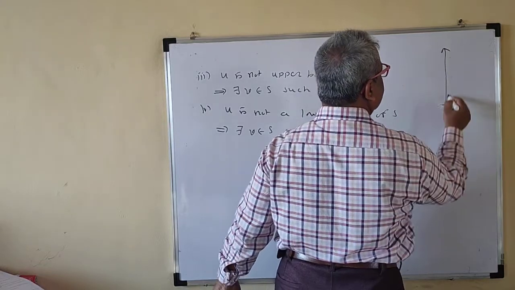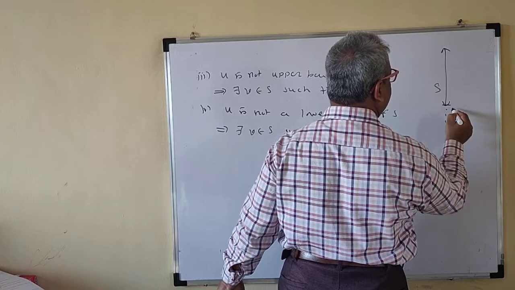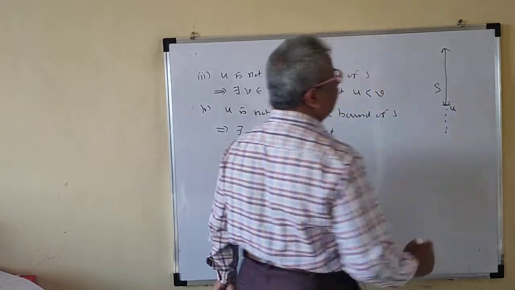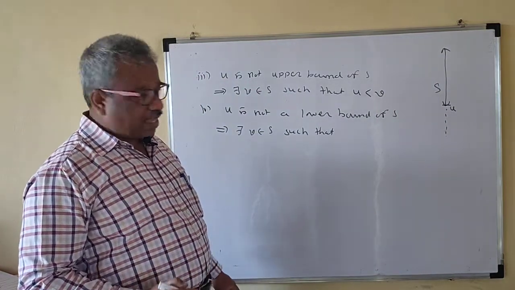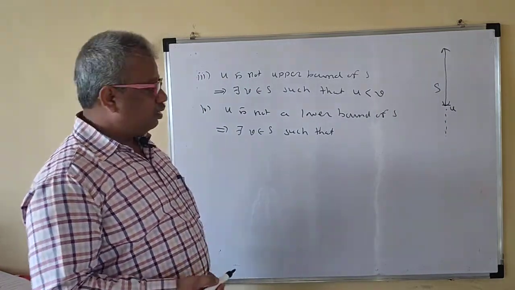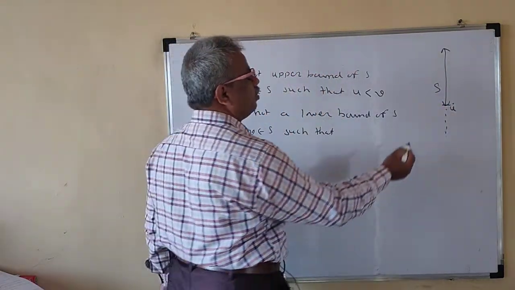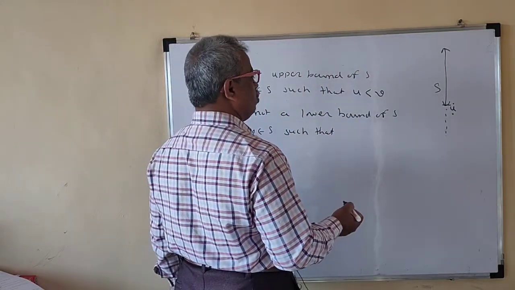Your S is here, and these are the lower bounds. So u is not a lower bound means there exists at least one element which lies below u, so it is not a lower bound. Okay.